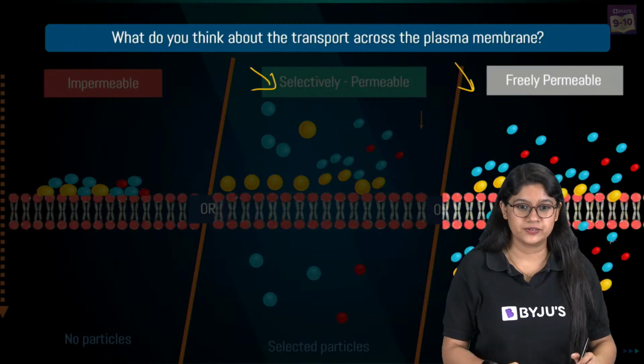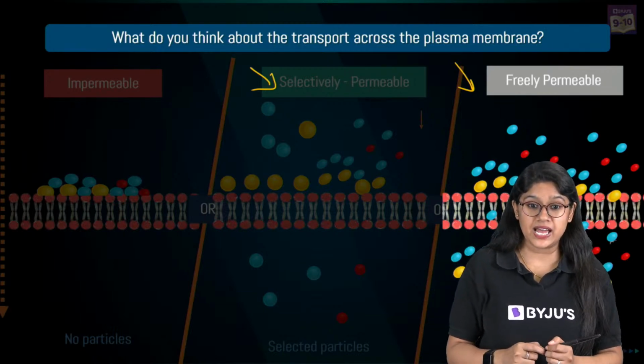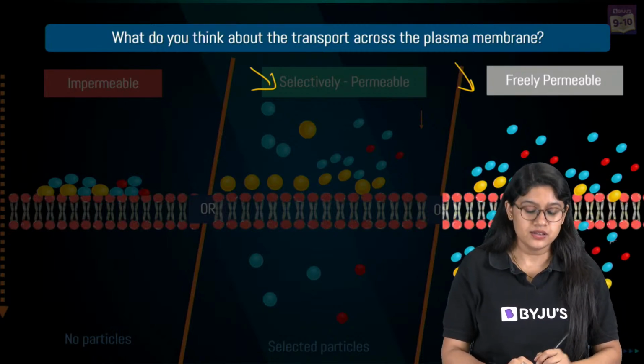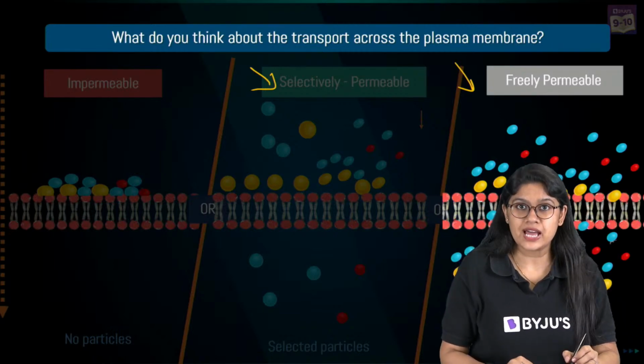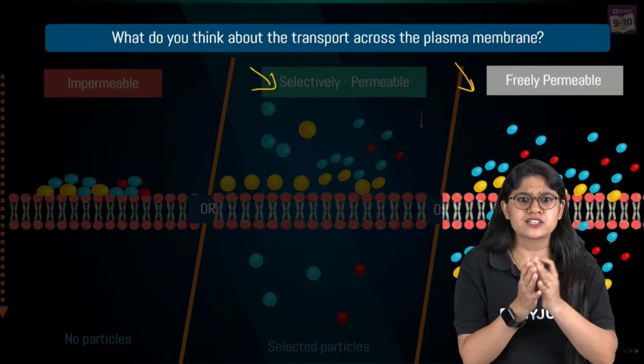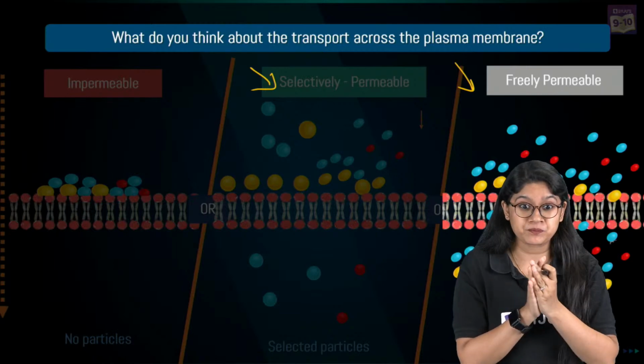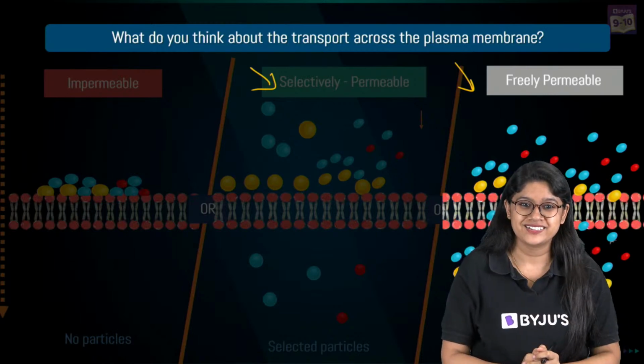Very good. Semi-permeable means that it will allow the molecules to move in and out, but not all. Semi means it is permeable, but it will not allow all the molecules to pass through it. Only a few are allowed.